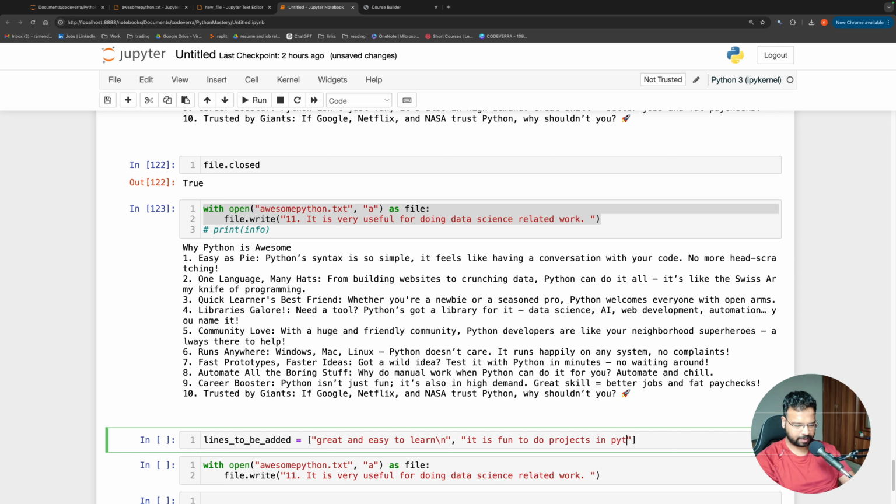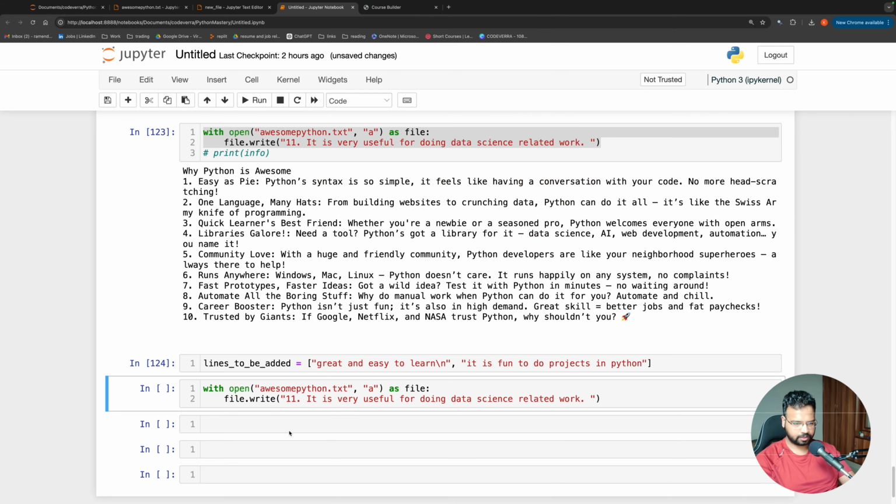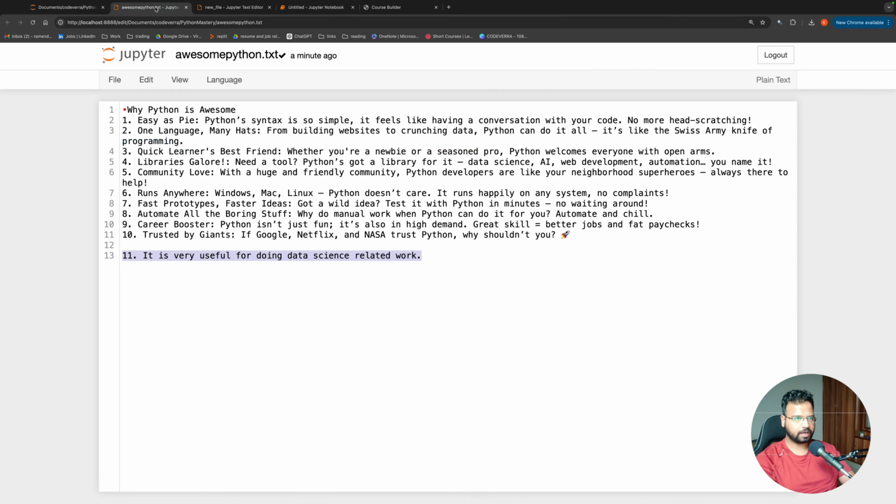So two lines I'm adding here, and instead of write I will just say write lines, and instead of a string it will expect me to pass a list, and the list should have strings. So I will say lines to be added, and now if I go and look at my document, let me refresh it. It says great and easy to learn, and it is fun to do projects in Python. Two lines have been added.